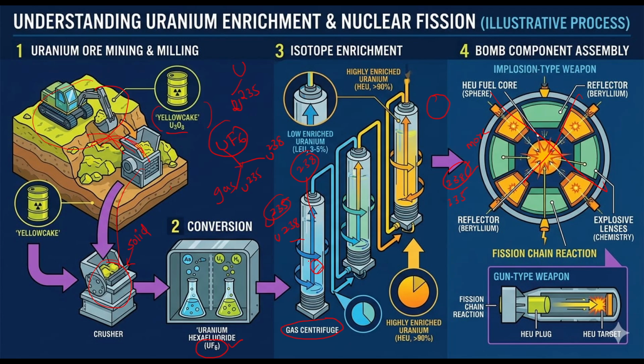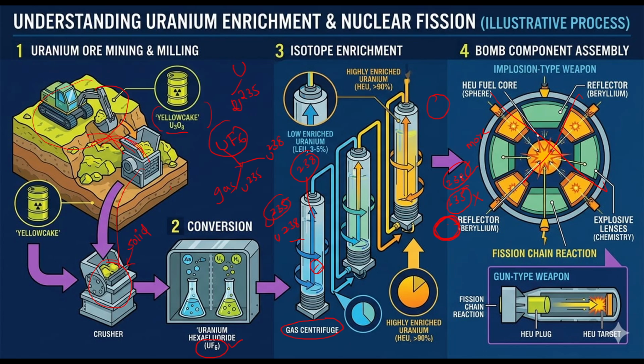When this centrifuge is revolving in a circular manner, uranium 238 is unable to adapt to that circular motion, meaning it has inertia to change direction. So uranium 235 will immediately be involved in the circular motion. So whose inertia is less now? Uranium 235 has less inertia, meaning it will immediately start rotation. So that's why it will come close.